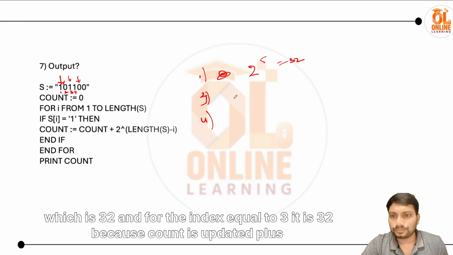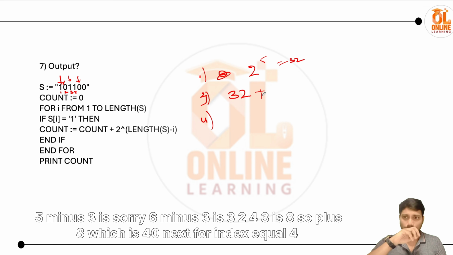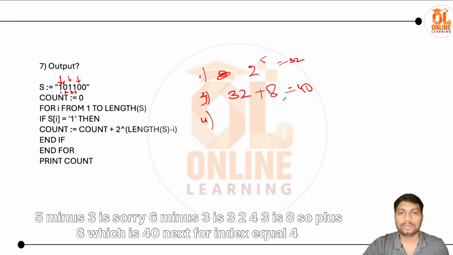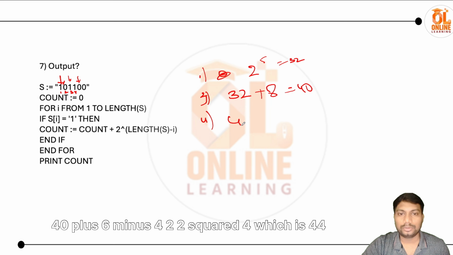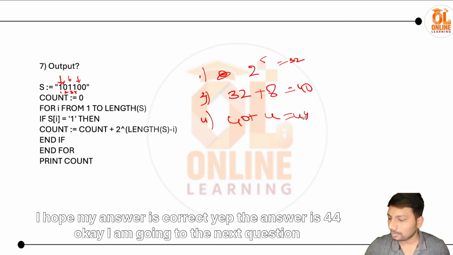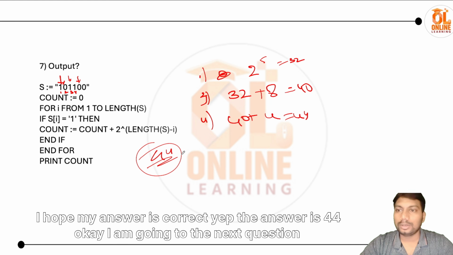And for i equal to 3, it is 32 because count is updated, plus 6 minus 3 is 3, 2 power 3 is 8, so plus 8, which is 40. Next for index equal to 4, 40 plus 2 power 6 minus 4, 2 squared, which is 44. I hope my answer is correct. Yep, the answer is 44. Okay, going to the next question.